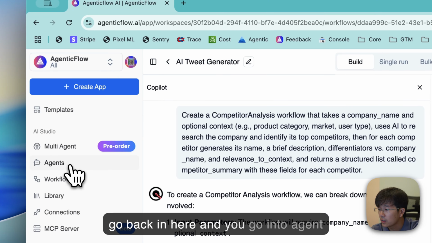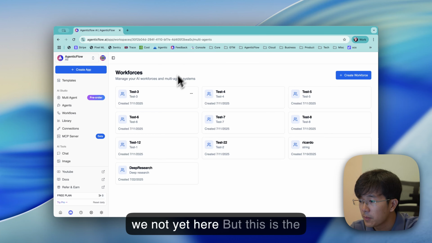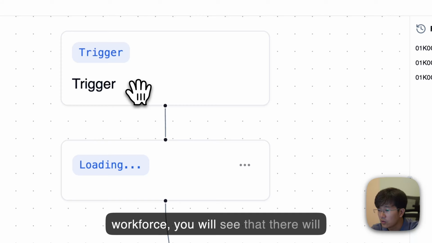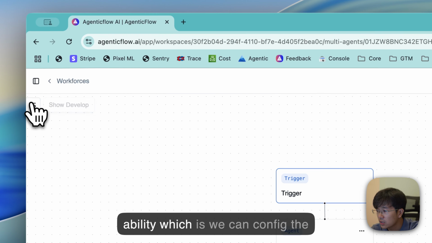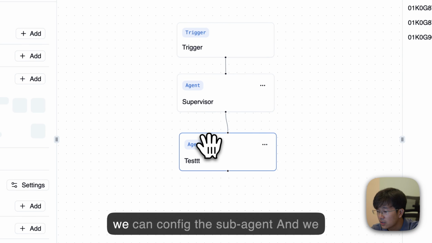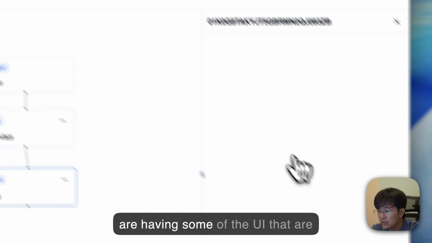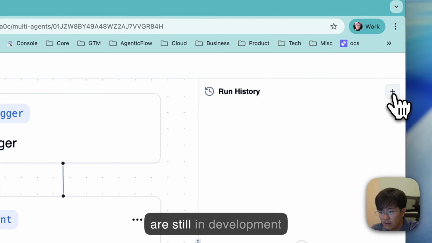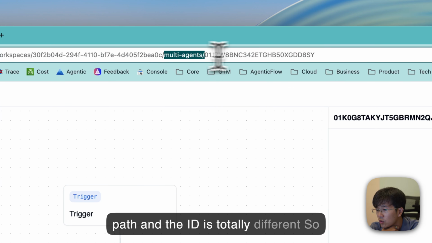So if you go back in here and you go into agent, we are still in development, so we're not yet here, but this is the workforce that you are going to have. And when you click into the workforce, you will see that there will be a new UI where we have the new ability to configure the trigger, the supervisor, and the sub-agent. We have some of the UI, for example, showing which one is working. We are still in development on that. So you can see it is under a different path and the ID is totally different.